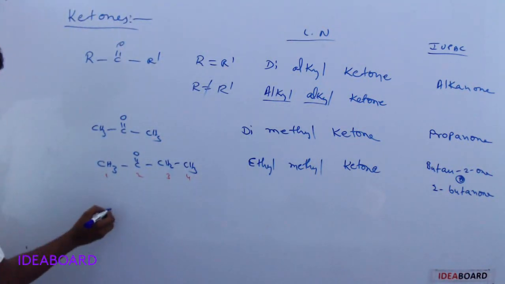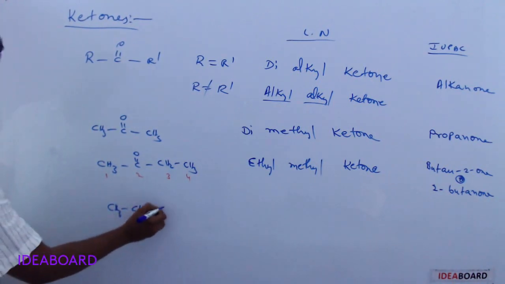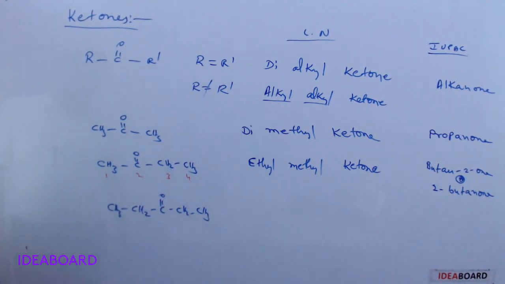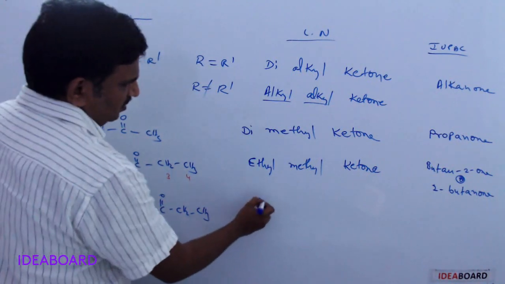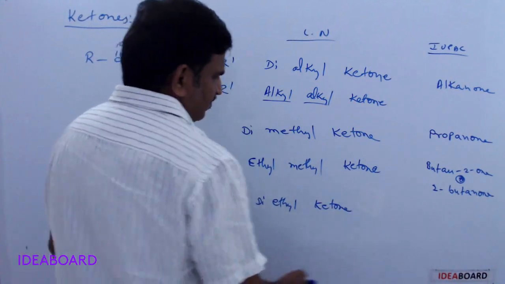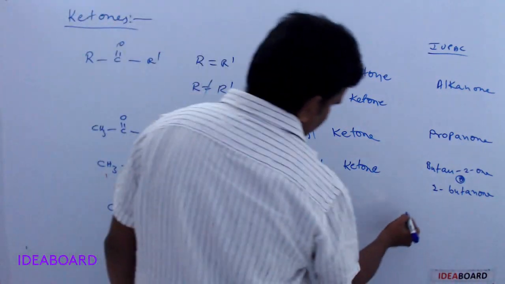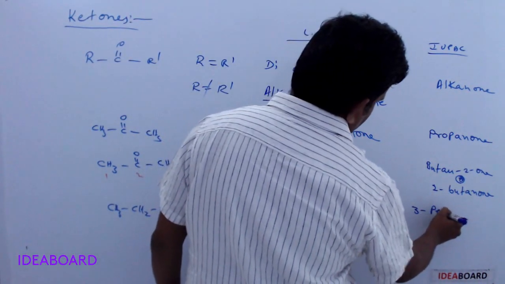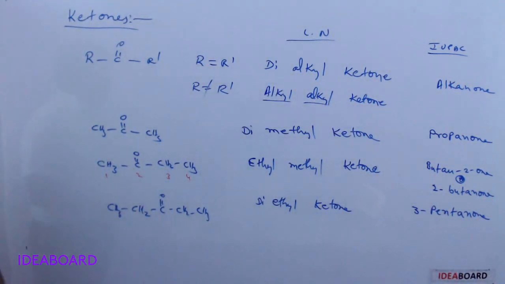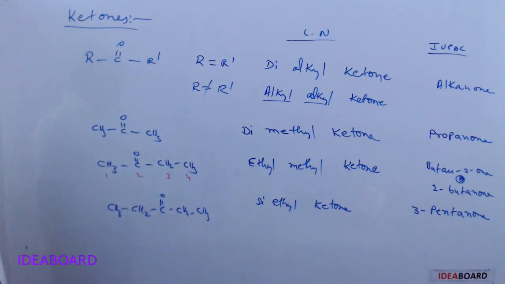And next, suppose you are having CH3CH2COCH2CH3, meaning two ethyl groups are present. Then it is simply called diethyl ketone. IUPAC name: 1, 2, 3, 4, 5, on the third carbon we have the CO group. So this is called 3-pentanone or pentan-3-one. Whatever it may be, pentan-3-one or 3-pentanone, both are correct wordings.